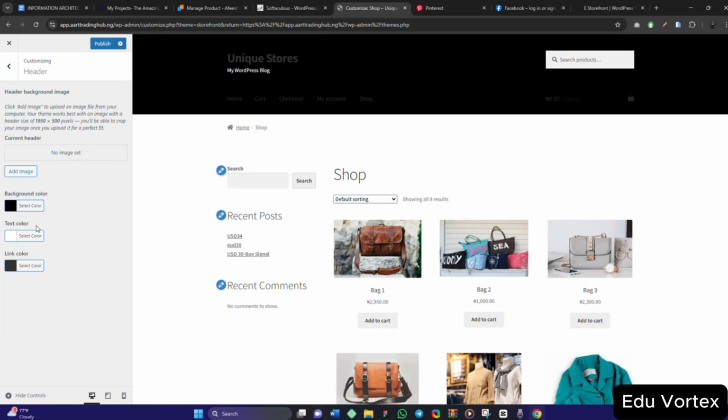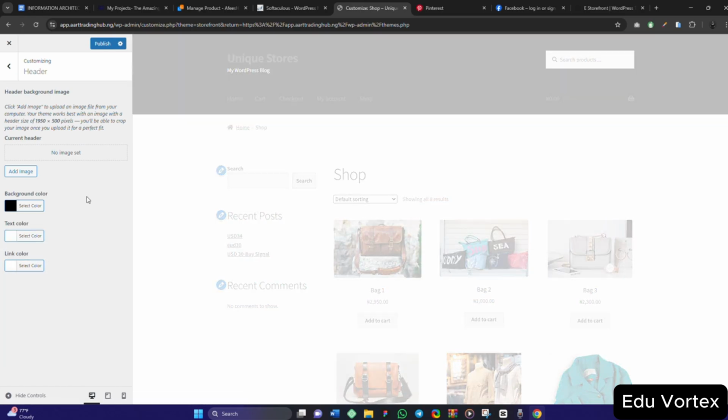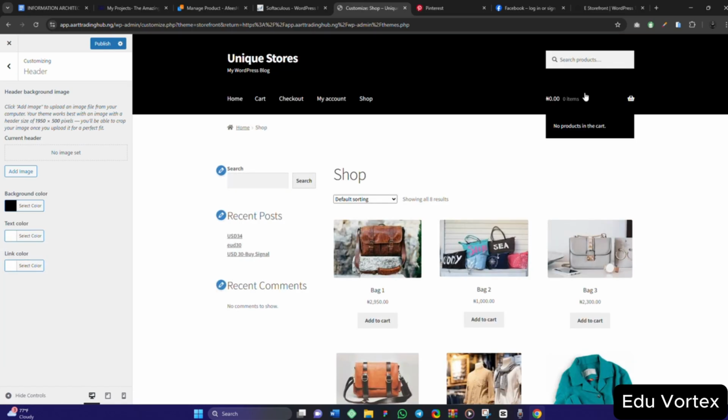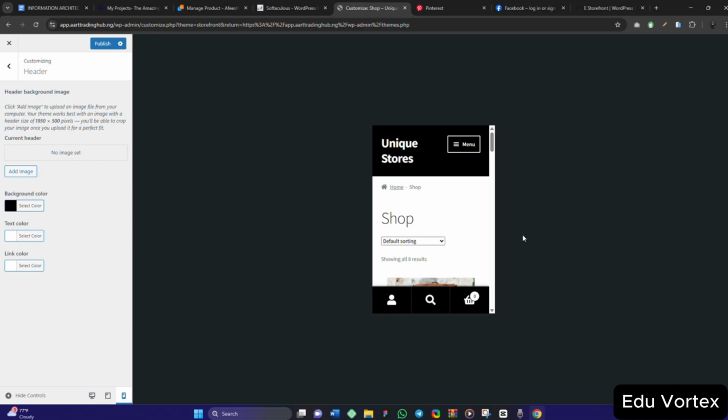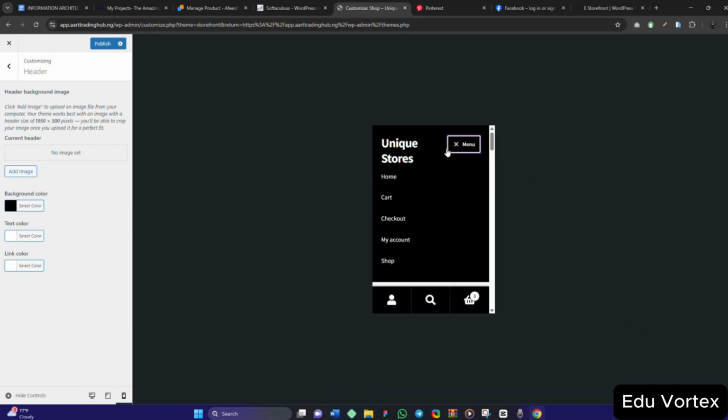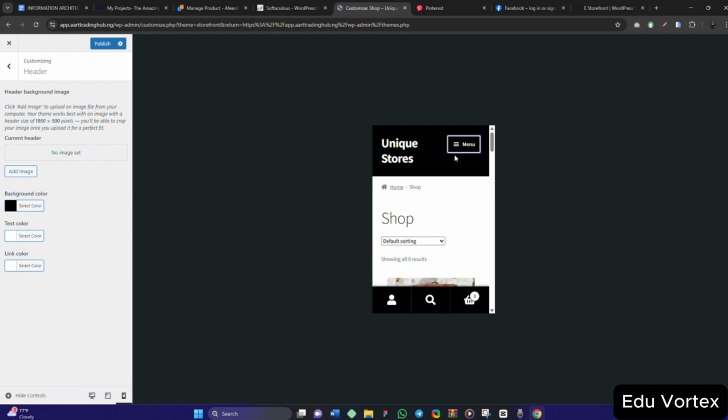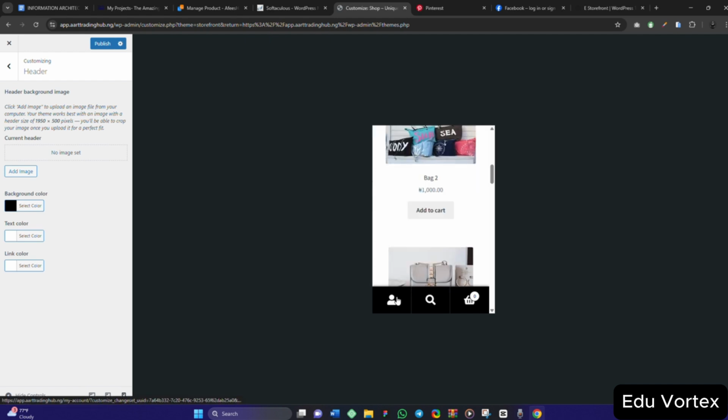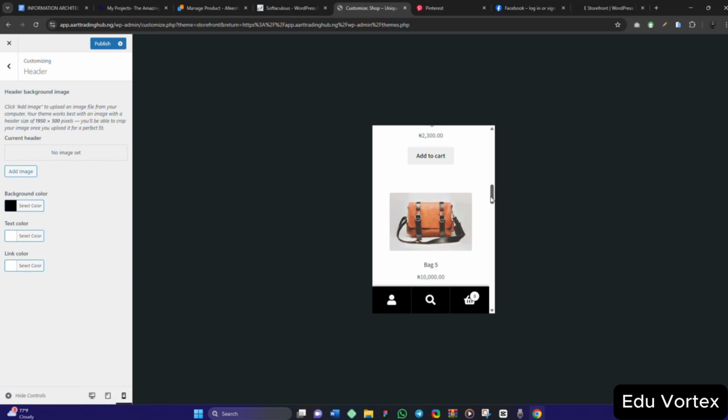So one thing about this, what I notice here is that it kind of limits customization, and that's what I've noticed now. I can only set my header to look like this. Let me check it on mobile. Okay, it's not that bad. On mobile, the button will be sticky at the bottom.